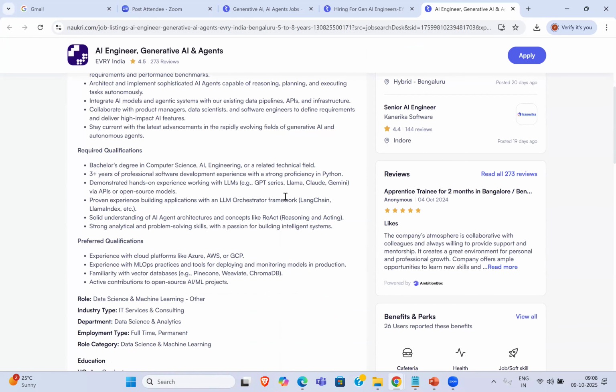Now we can look at this one. What are the things they're asking you? Again, experience with cloud platforms. We'll be going with Azure Cloud. Why Azure Cloud? I'll tell you.